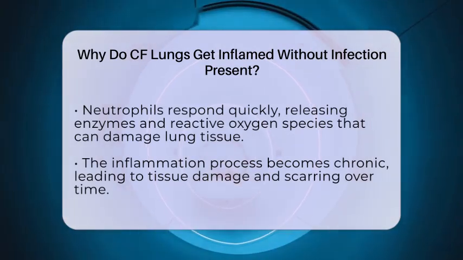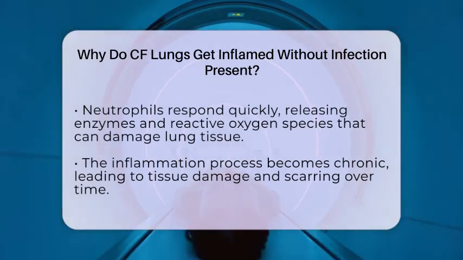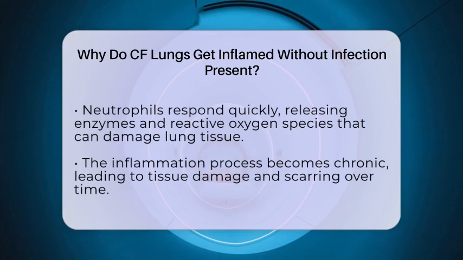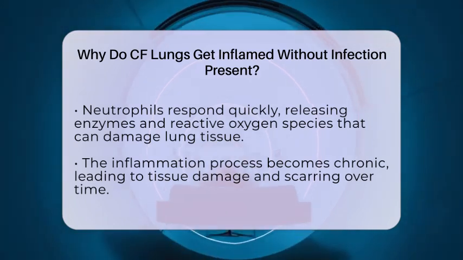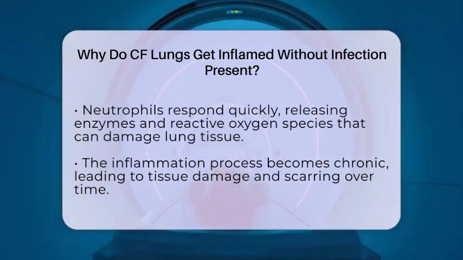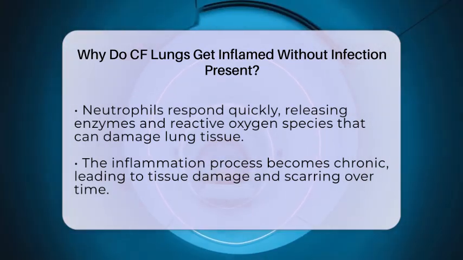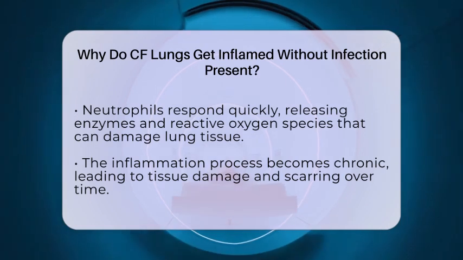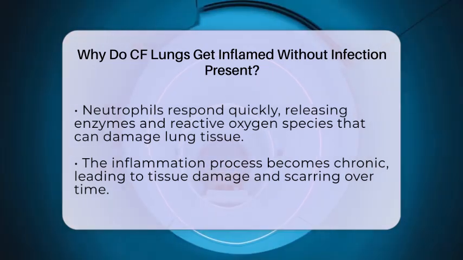The cells lining the airways are not just passive barriers. They actively produce inflammatory signals when they sense the abnormal mucus environment. Their response amplifies the inflammation, creating a cycle where inflammation leads to more mucus production, which in turn fuels further inflammation. This cycle keeps the lungs inflamed even when no infection is involved.